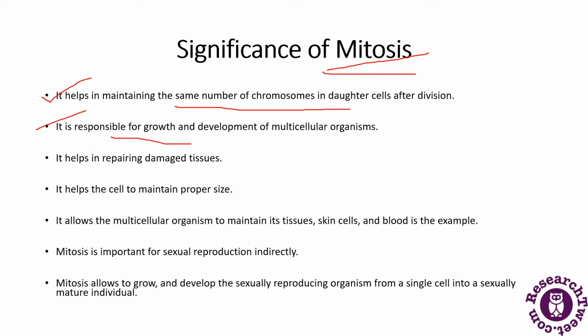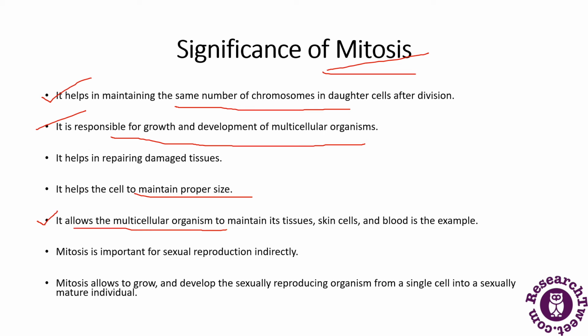It is also responsible for the growth and development of multicellular organisms, as I have shown in the previous slide. It helps in the production of new cells, and when there is worn out tissue, it helps in repairing the damaged tissue. It also helps to maintain the proper size of the cell, since two daughter nuclei are produced at each cell division.